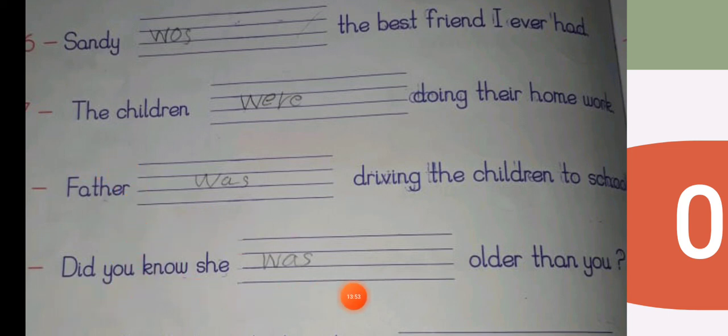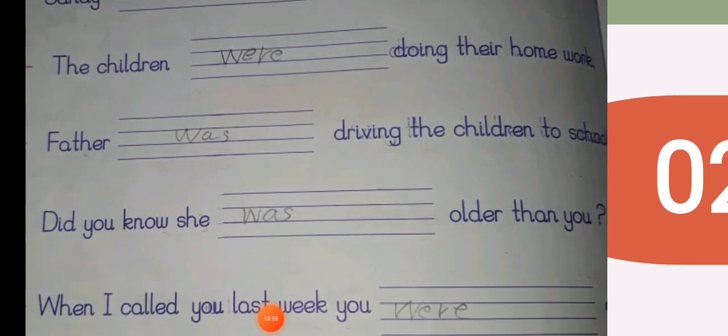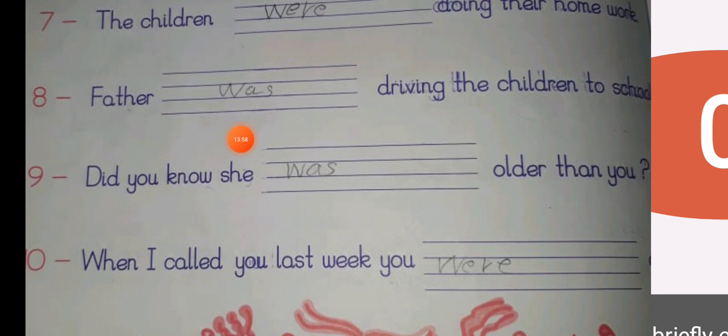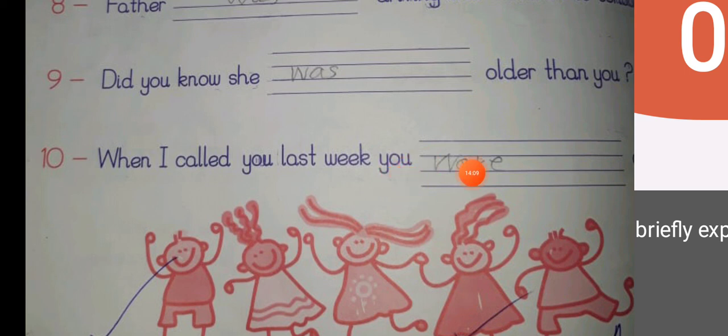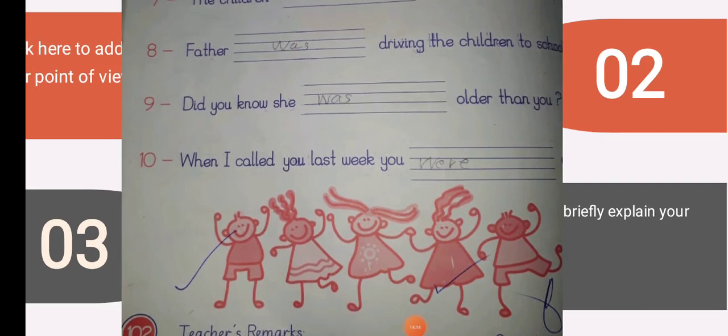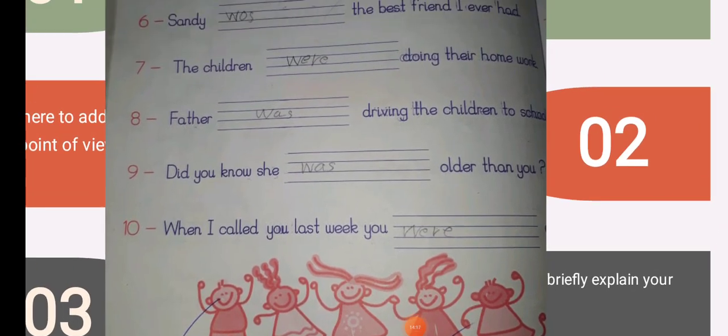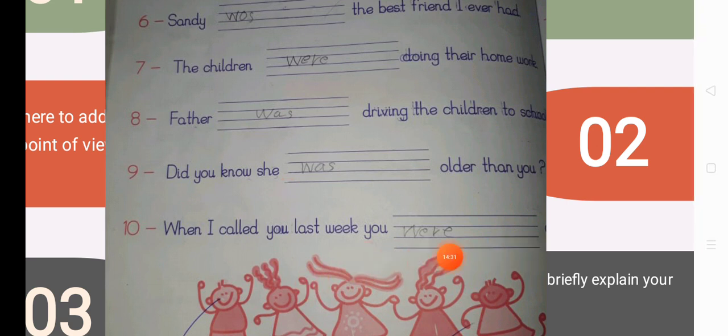Did you know she was older than you? Did you know she was? So she is used for one person. So was. When I called you last week, you were not attending. You is only one, but you is not third person singular. Only we will put was with he, she, it, and a single name. But with you, your, they, their, them, we, our, we will use were. Okay, everyone?